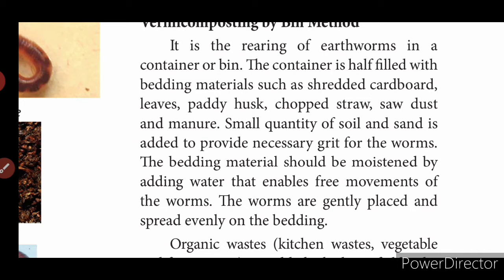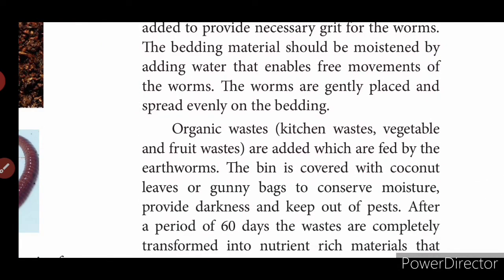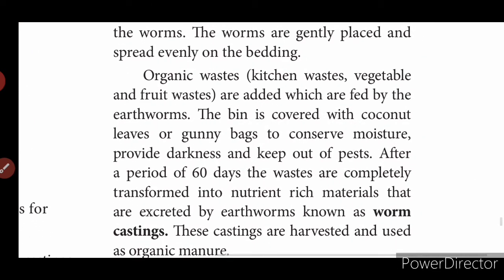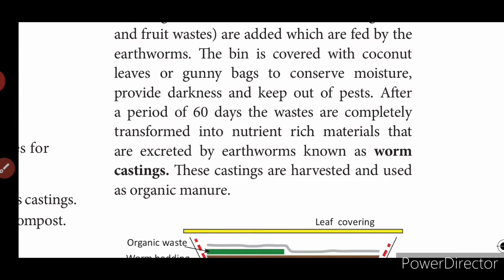Worms are gently placed and spread evenly on the bedding. Organic waste, that is kitchen waste, vegetable and fruit waste, are added, which are fed on by the earthworms. The bin is covered with a layer of leaves or gunny bags to conserve moisture, provide darkness and keep out pests. After a period of 60 days, the waste is completely transformed into nutrient-rich material that is excreted by earthworms, known